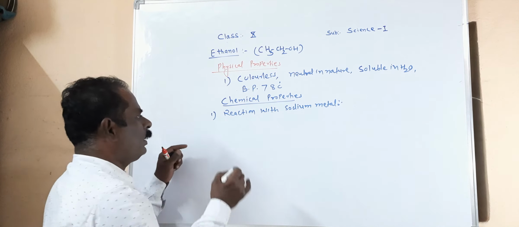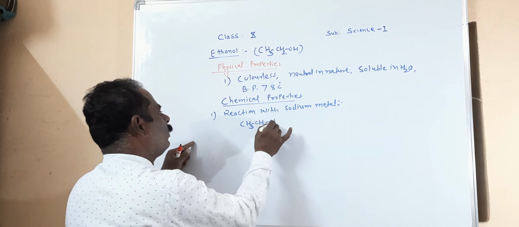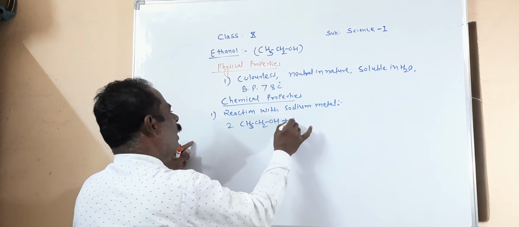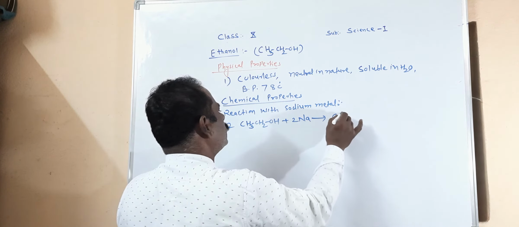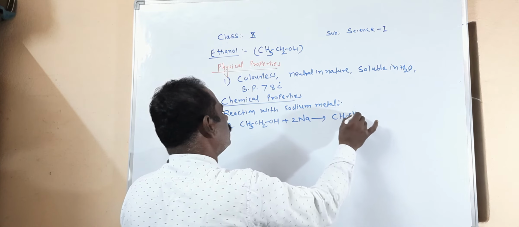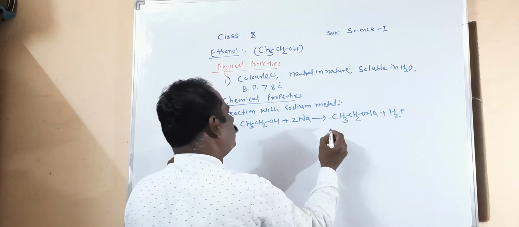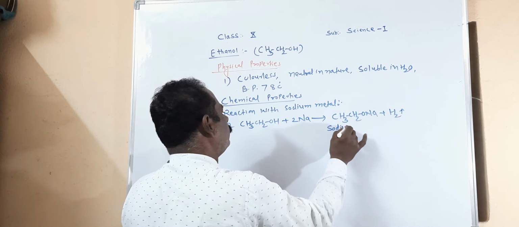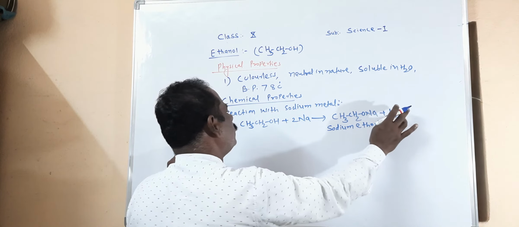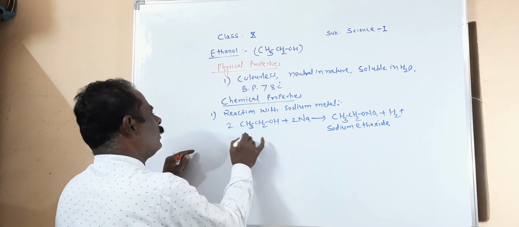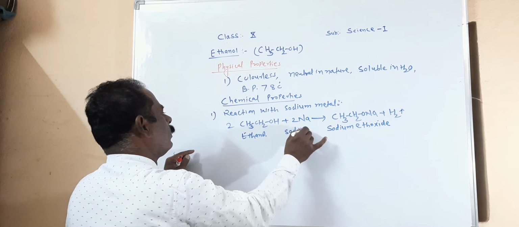Therefore, ethanol reacts vigorously with sodium metal to form sodium ethoxide, CH3CH2ONa, and liberates hydrogen gas. The name of the compound is sodium ethoxide and it liberates hydrogen gas. This is the first property.